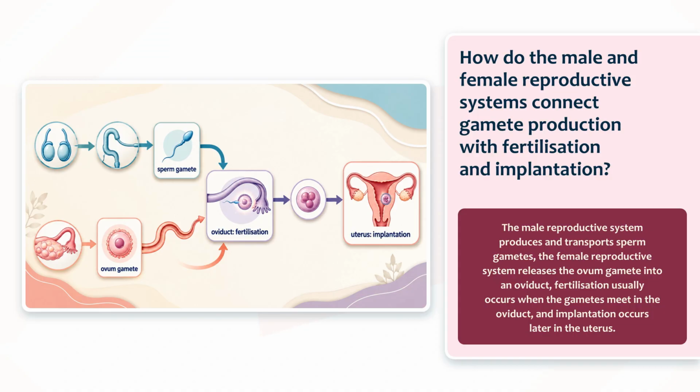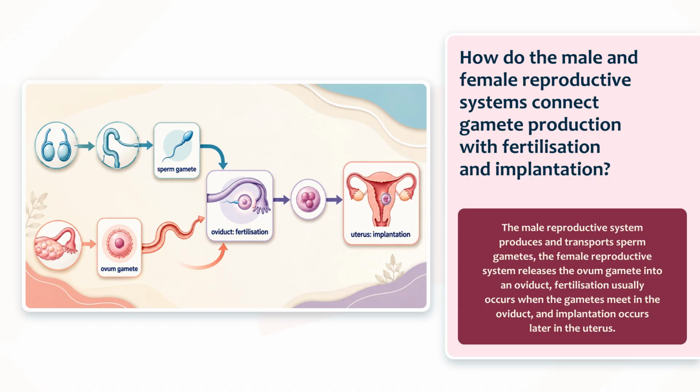How do the male and female reproductive systems connect gamete production with fertilization and implantation? The lanes show separate contributions followed by one shared sequence. The male reproductive system produces and transports sperm gametes. The female reproductive system releases the ovum gamete into an oviduct. Fertilization usually occurs when the gametes meet in the oviduct, and implantation occurs later in the uterus. The convergence point and final card show the two locations clearly.